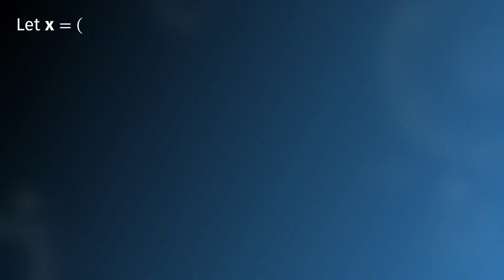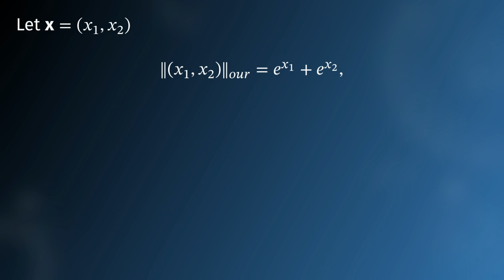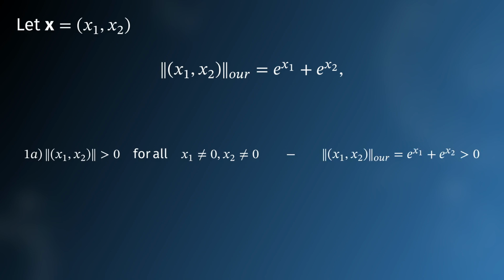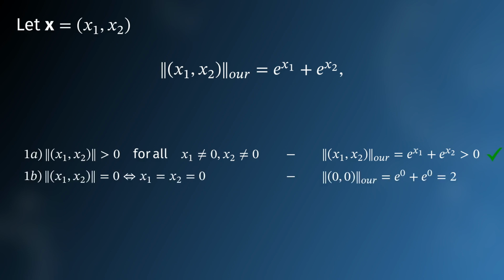Otherwise, you cannot. Let's make an example. Say that we have a list made of two numbers and we define our norm candidate in this way. Let's see if we can call it norm. First requirement is that whenever you pick x1 and x2, you should always have a positive number. Here, in fact, whenever we pick x1 and x2, we always have a positive number. Second requirement is that the size of the null object shall be 0. Let's see. No, it doesn't work. Throw it away. Please, don't use this for measuring stuff.